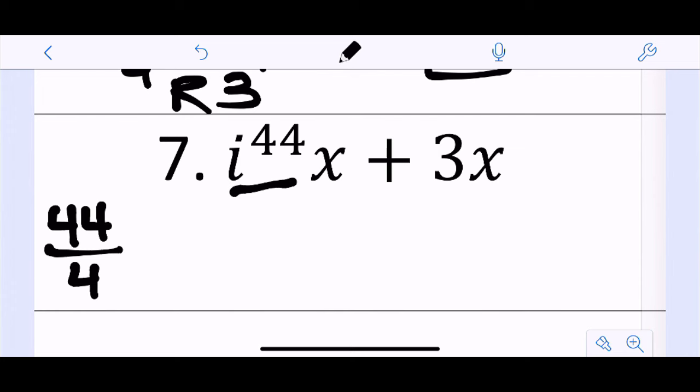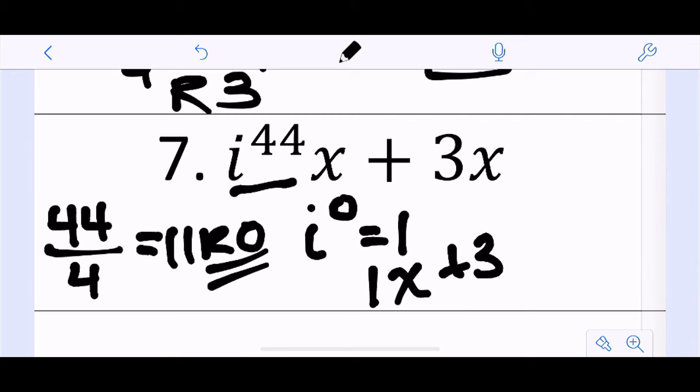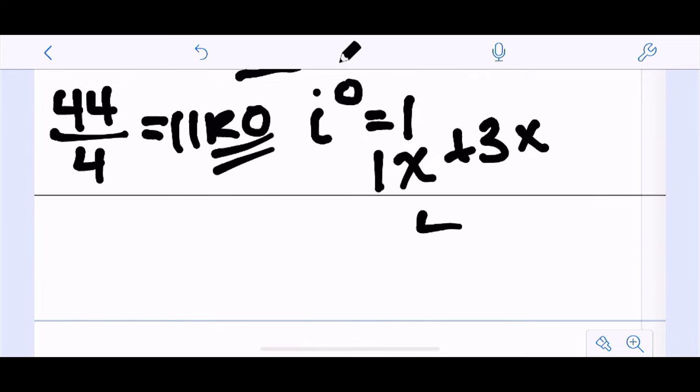So from there, I see that that is 11 remainder 0. And that's really the key because that means this is equivalent to i to the 0. And any number that we can think of other than 0 to the 0 is 1. So i to the 44th is equivalent to 1. So this would just be 1x plus 3x. So that's a pretty fancy way to just say 4x.